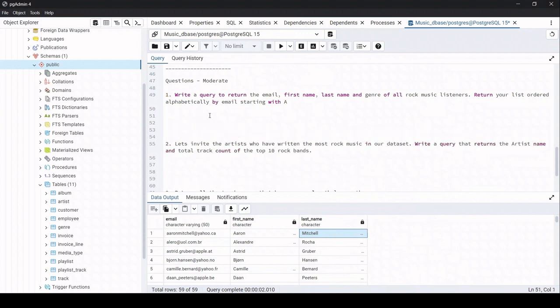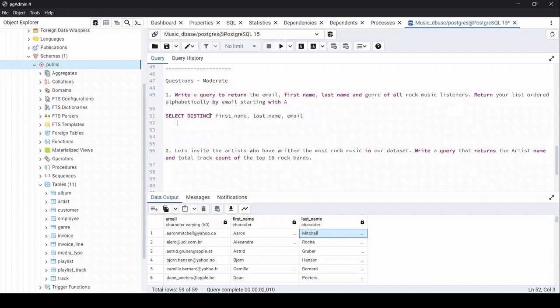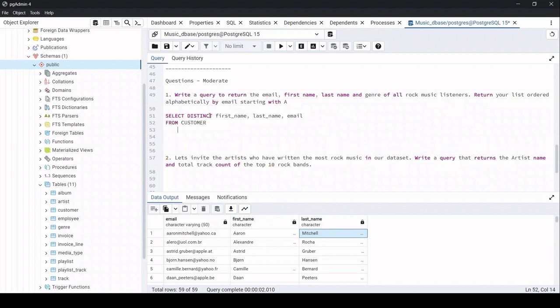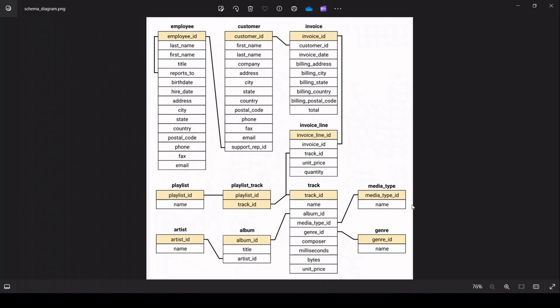Okay, so select distinct. I will need the first name, and then I need the last name, and then I need the email address from the customer table. I'll just put this in the next line, from the customer table, and I will be joining the customer table to invoice on the basis of customer ID.